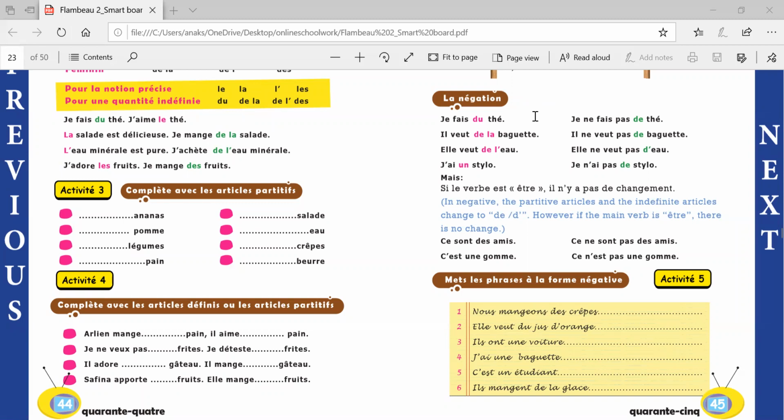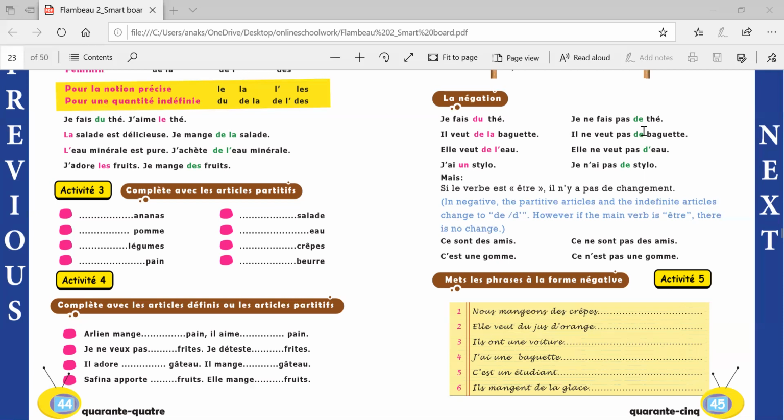For example, I'm making some tea. In a negative sentence, you do not need to say I'm not making some tea. You can simply say I'm not making tea. Okay, so the rule that you need to keep in mind while making negative sentences with partitive articles in them is that whenever there are partitive articles in a sentence, when you make them negative, you will change the partitive articles to DE or D apostrophe.